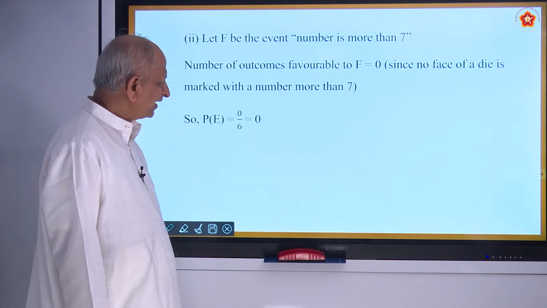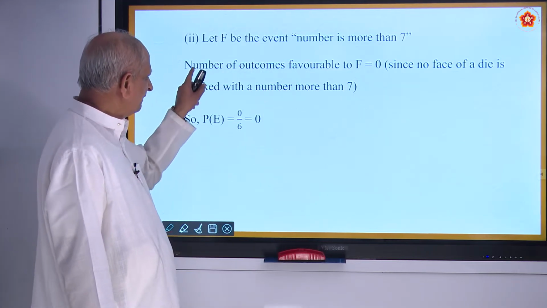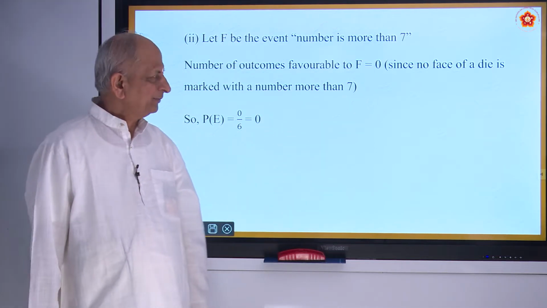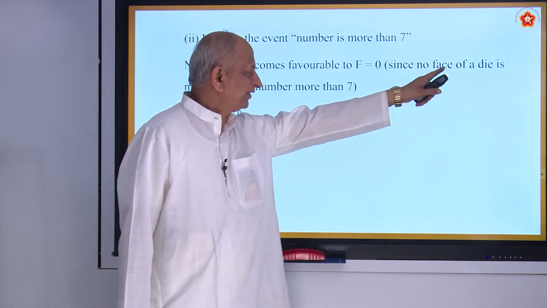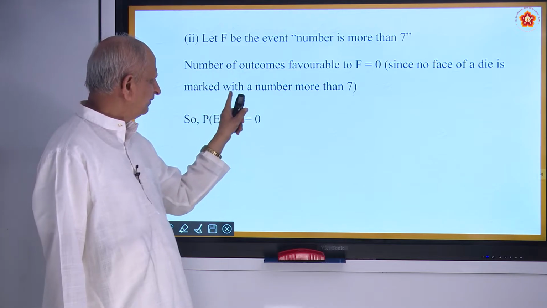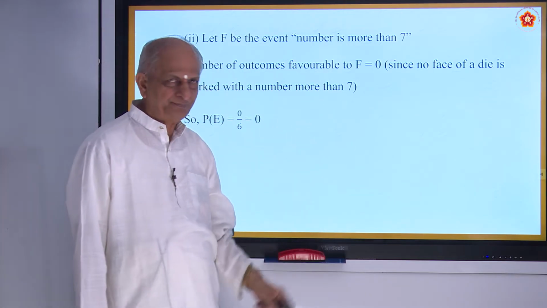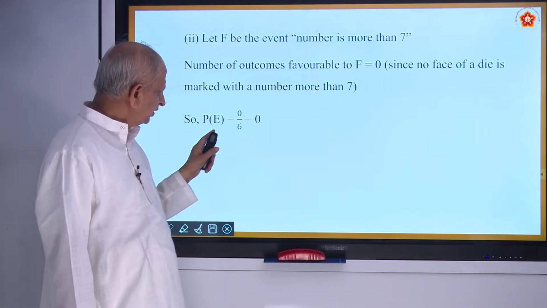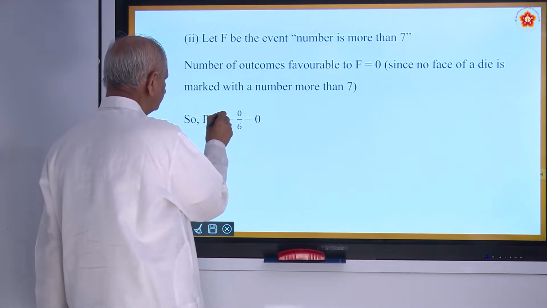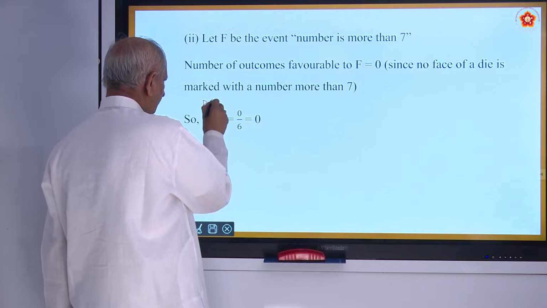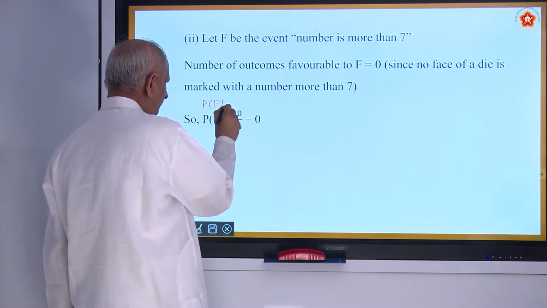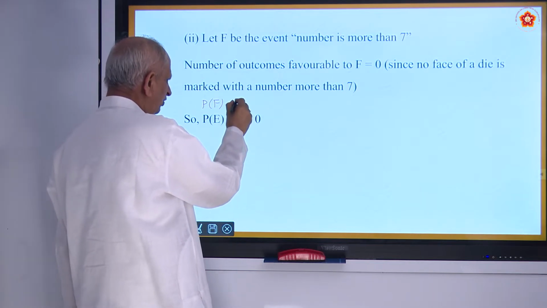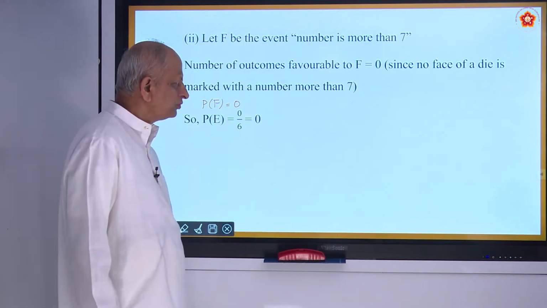No, because the number of outcomes favorable to F is 0, because no face of a die is marked with a number more than 7. So it should be probability F, E is already over. 0 by 6, that is equal to 0.